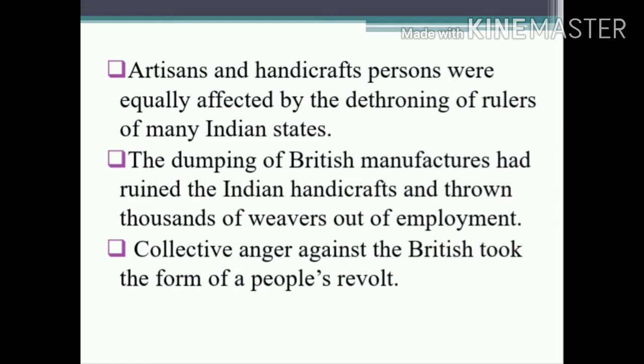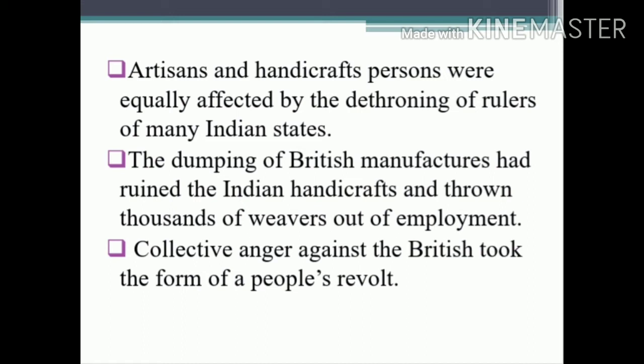So these people also joined the civil rebellion. The dumping of British manufactured goods ruined Indian handicrafts and threw thousands of weavers out of employment. Collective anger against the British took the form of a people's revolt.